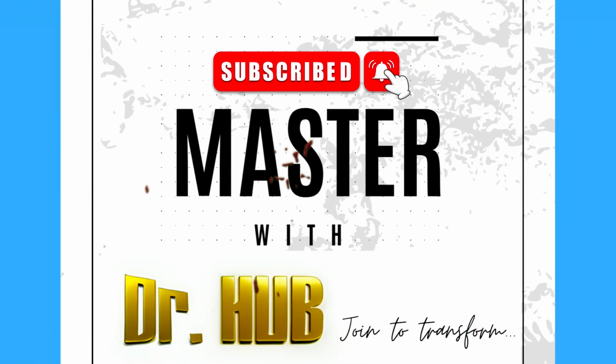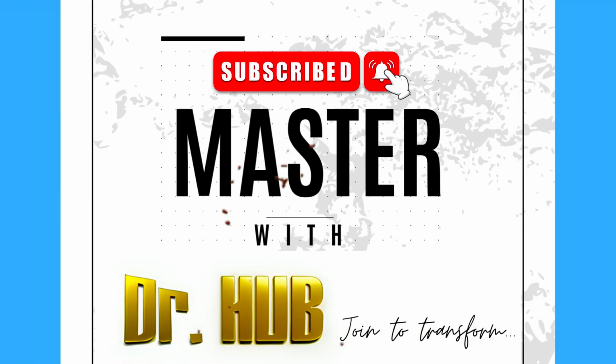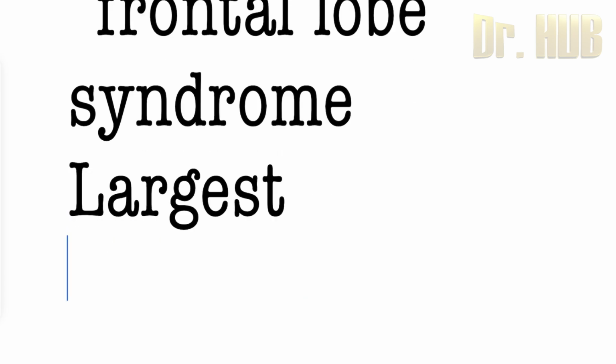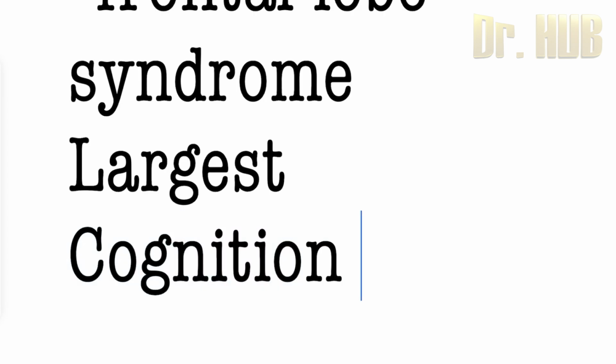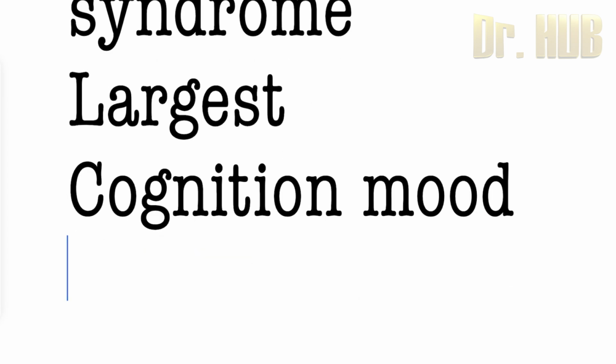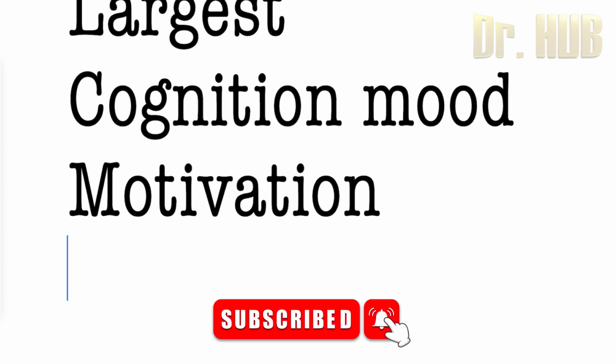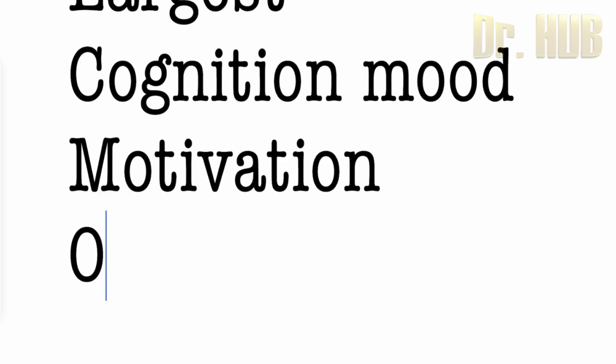This is a concise, well-crafted summary and it highlights only the important keywords. Frontal lobe syndrome. The frontal lobe is the largest lobe in the human brain, and this syndrome leads to disorders of cognition as well as mood, then comes motivation as well as behavioral control. There are three important syndromes associated with this. The first one is the orbitofrontal syndrome.